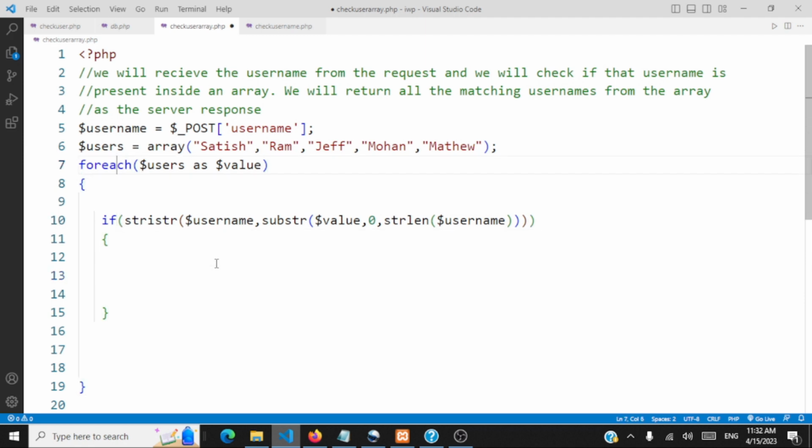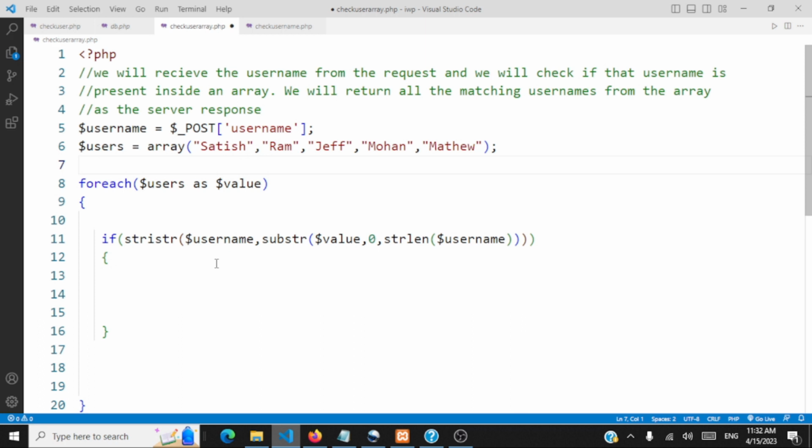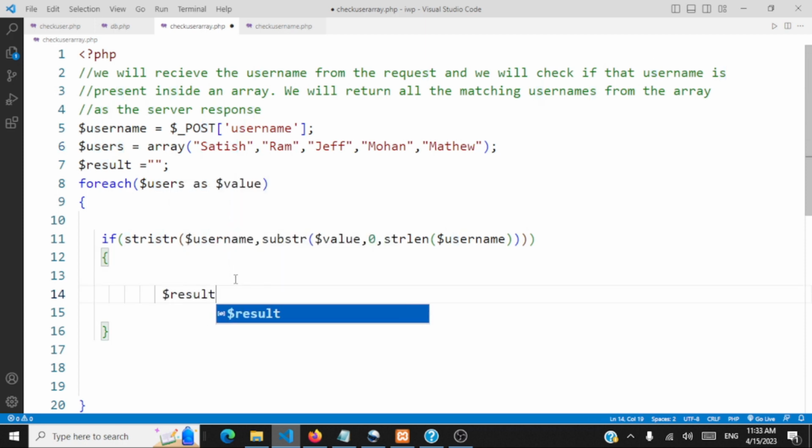So let me have a result variable here, $result. We'll initialize it, and say if this value contains "s" and the username also contains "s", then we'll concatenate: result dot equals $value.